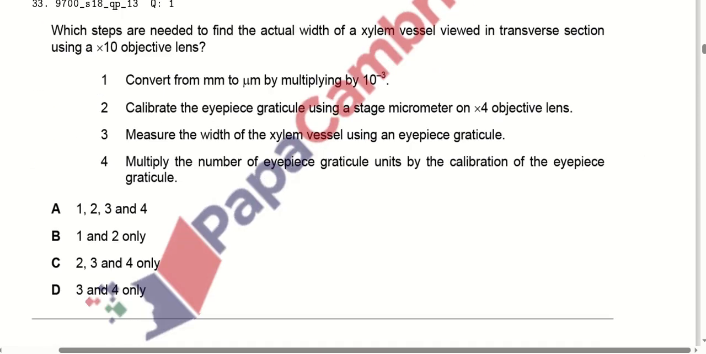Which steps are needed to find the size of a xylem vessel viewed in a transverse section using a 10x objective lens? Convert from millimeter to micrometer by multiplying by 10 raised to the power minus 3? No. Calibrate the eyepiece reticule using a stage micrometer on a 4x objective lens.